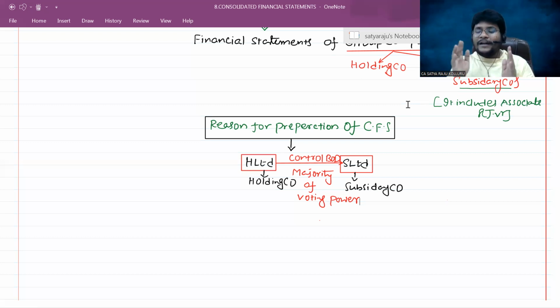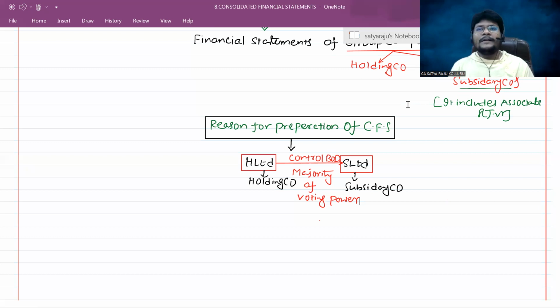The intrinsic value of the holding company depends on the intrinsic value of all the subsidiary companies along with the performance of the holding company. So that is one of the advantages, to know the realistic intrinsic value per share of the holding company. By not considering the intrinsic value of the subsidiary company, if you are valuing the holding company, you may get the wrong value. So that is possible through preparation of consolidated financial statements.